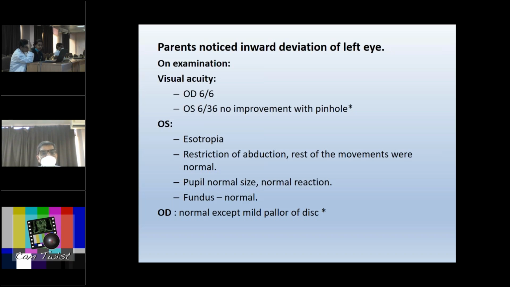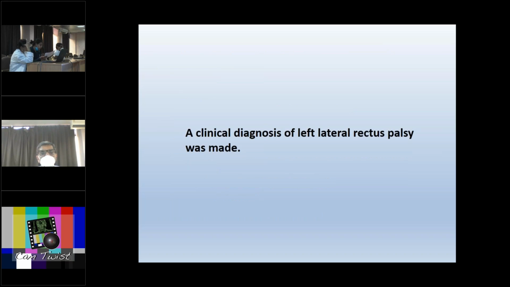In the right eye, there was mild pallor of the optic disc. And this could be due to the fact that orbital cellulitis, when it had occurred, was worse on the right side. So a worse optic neuritis may have happened on the right side. So a clinical diagnosis of left lateral rectus palsy was made. Now, any acute onset 6th nerve palsy in this particular age group needs urgent neuroimaging.